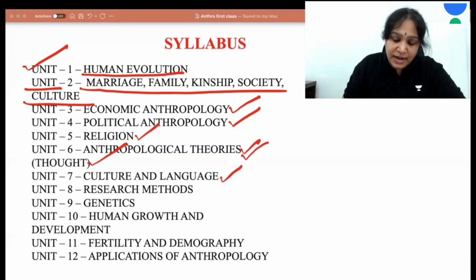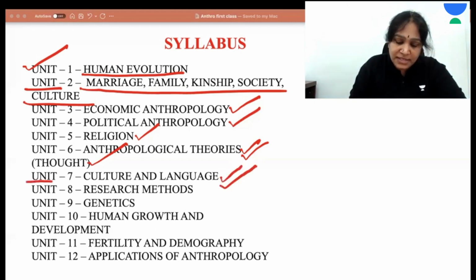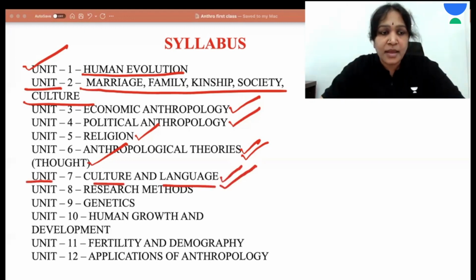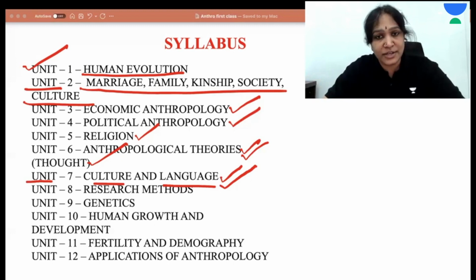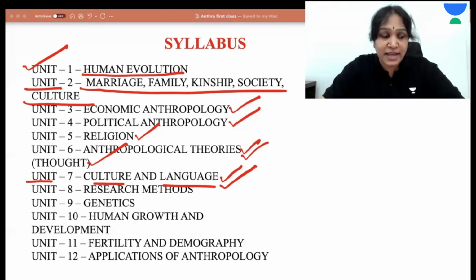And then culture and language. Unit 7, culture and language. In this, we study the relation between language and culture. We understand that language is the vehicle for culture, because it is through language that we communicate our culture to the next generation. And also we study why and when man started speaking, because other animals do not speak.